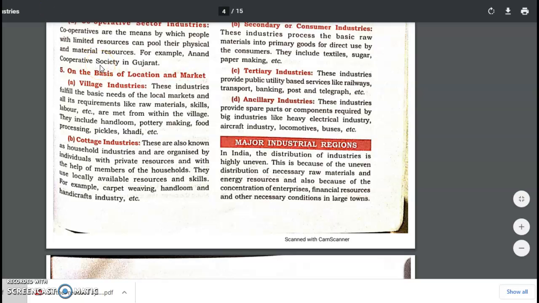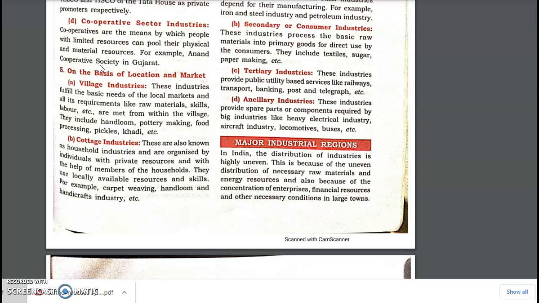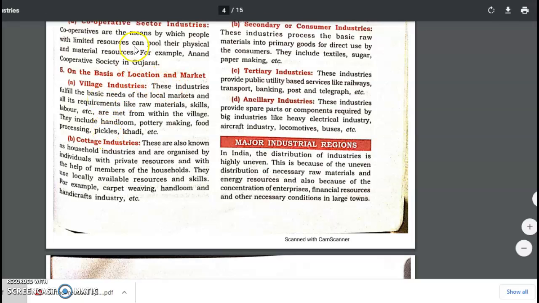Now let's come to the third part of the industries video, the manufacturing industries video. Here we are going to continue with the classification that we were doing in the second video. So this is the fifth point under classification on the basis of location and market. It can be classified as village industry and cottage industry. So let us see what village industries are.